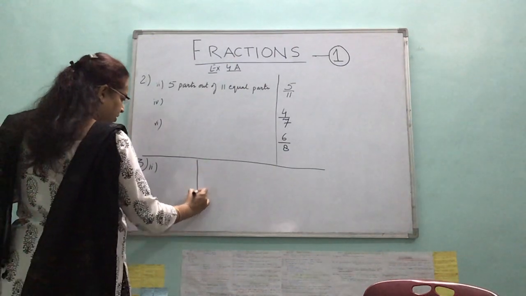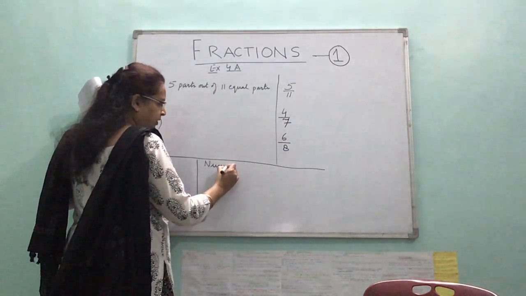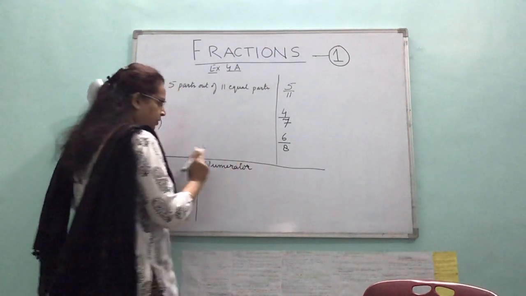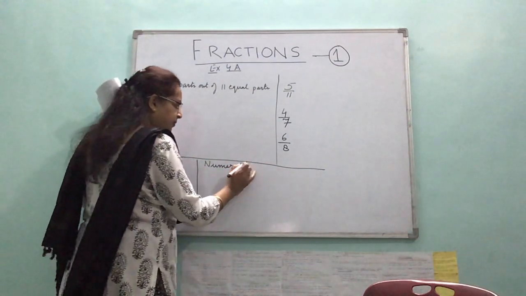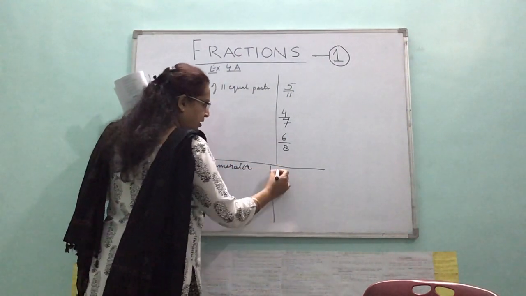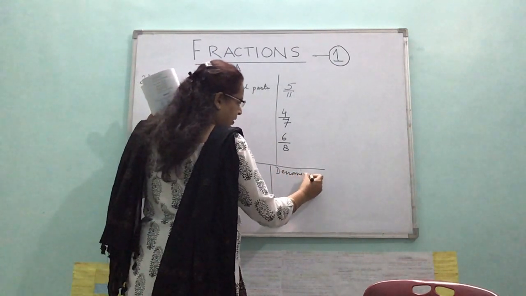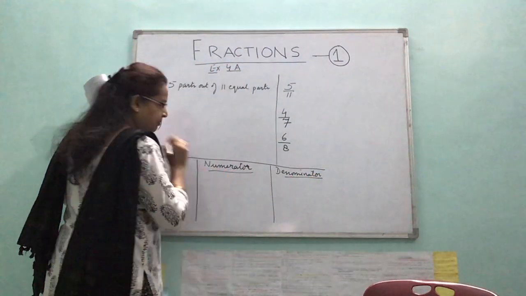You'll copy the question. Then you will give the heading numerator. No abbreviations. Do write the spelling correctly. Don't write just N or D. Numerator. And here denominator. Make columns. Making columns makes your work very systematic.